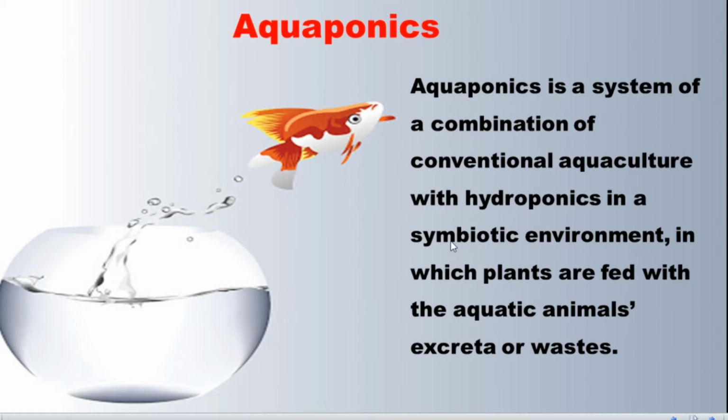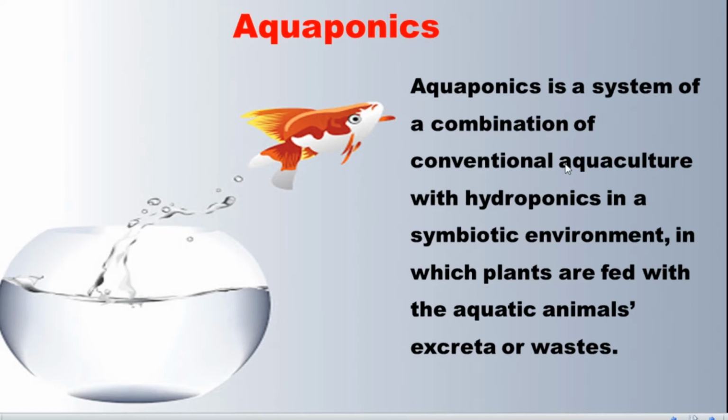In a symbiotic environment. So what do we mean by symbiotic environment? When you do hydroponics as well as aquaculture, both get the benefits. That's the meaning of a symbiotic association or symbiotic environment. With the help of hydroponics, we can cultivate the plants.